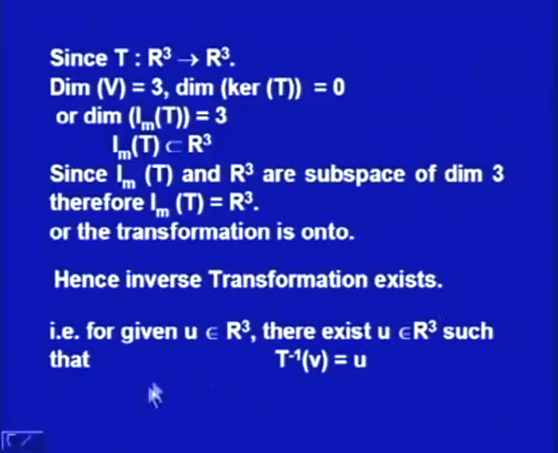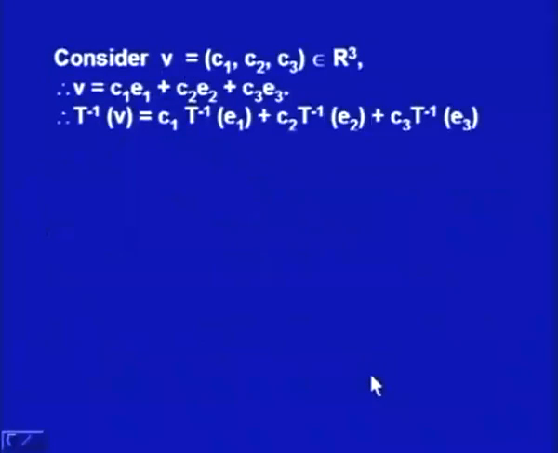That is, for given U belonging to R3, there exists V belonging to R3 such that T inverse V is equal to U. Now, for this I consider the vector V as C1, C2, C3 belonging to R3, which is a linear combination of the basis vectors E1, E2, E3.